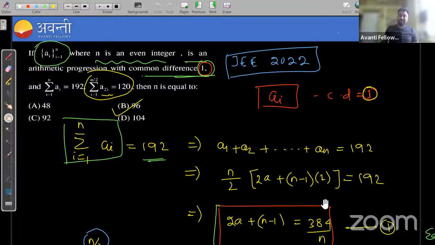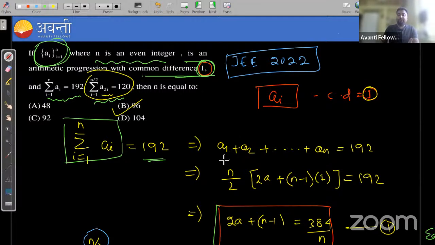So what is he asking? This is your sequence, which is an AP, and n is an even number. The common difference is given as 1. Two series are given. One is the summation from i equal to 1 to n of ai, which equals 192.